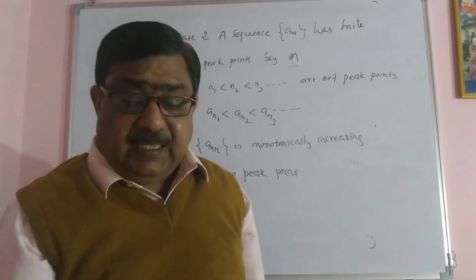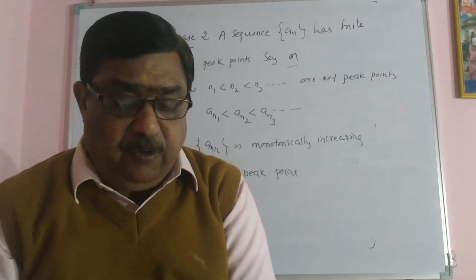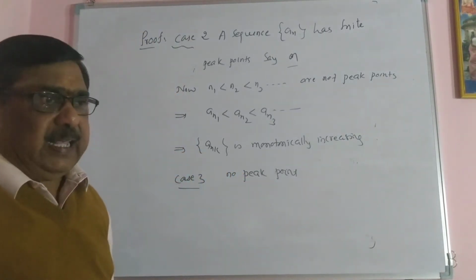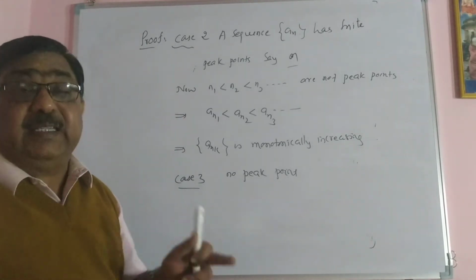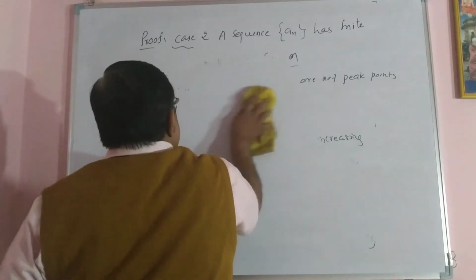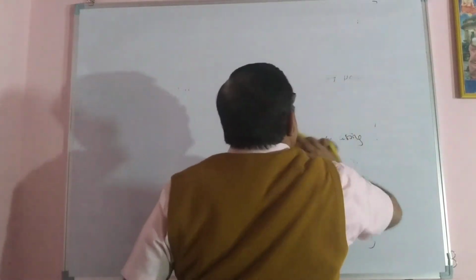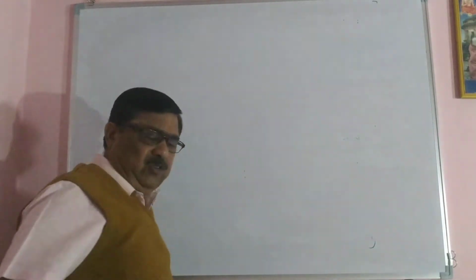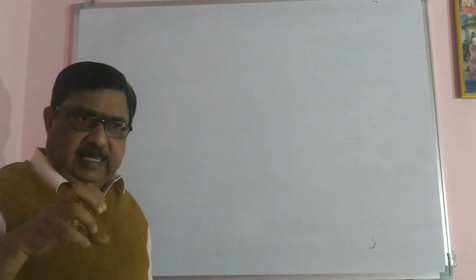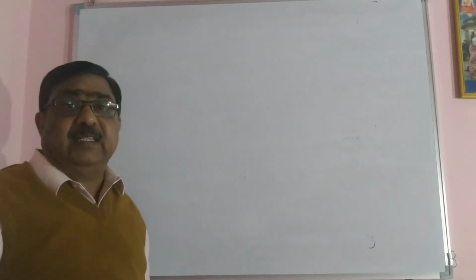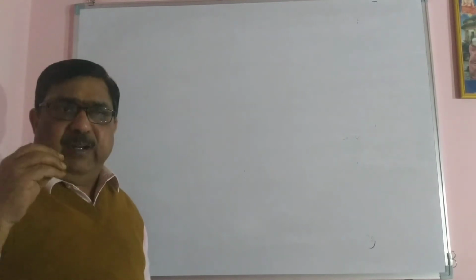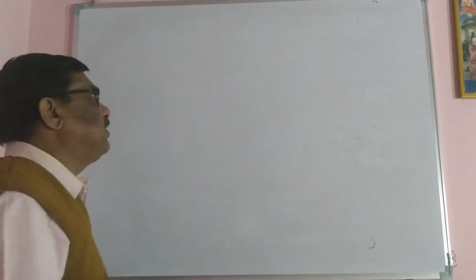So based on this definition and this theorem, I would like to prove another theorem. Prove that every bounded sequence has a convergent subsequence. If a sequence is bounded, then definitely it has a convergent subsequence, converging to some finite number. Or in other words, a subsequence of a bounded sequence is always convergent. You have to prove this.